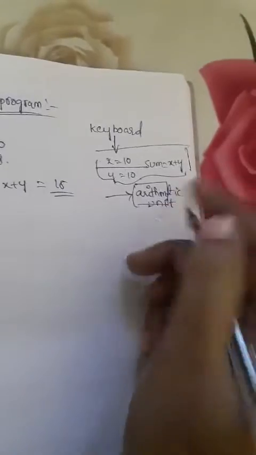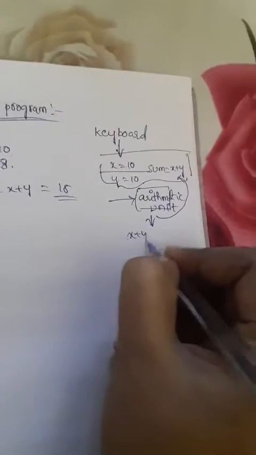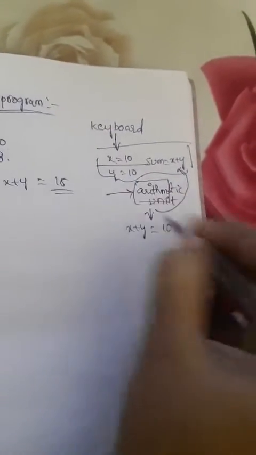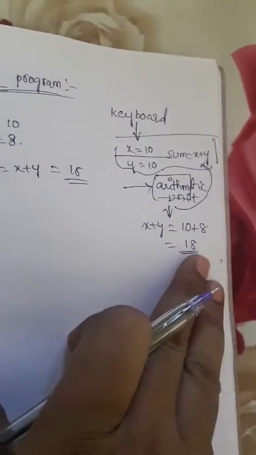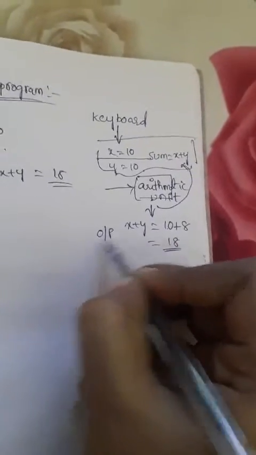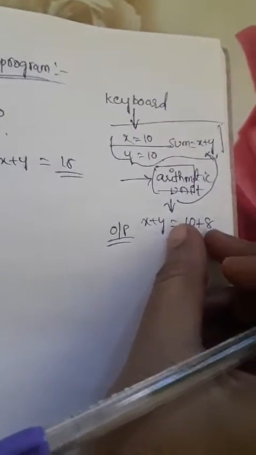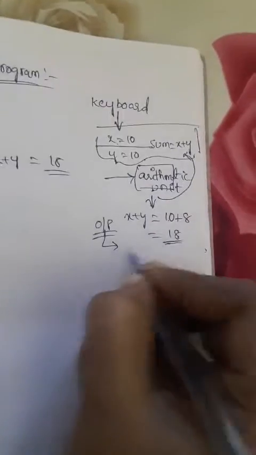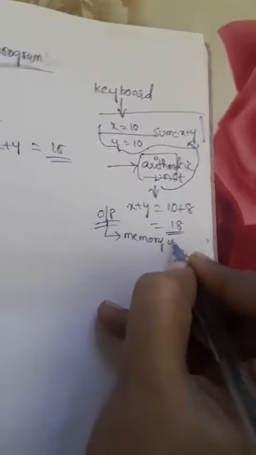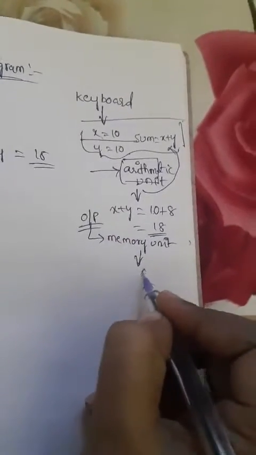What is the main function of the arithmetic unit? It gives the result. The arithmetic unit can understand this is x plus y, so it adds the information: 10 plus 8 equals 18. This 18 result is given to the output device. Once the arithmetic unit understands that it is an addition program, only then does it give the result, which is sent to the output side. After that, the result is stored in the memory unit, and once it is stored, it is given to the outside.